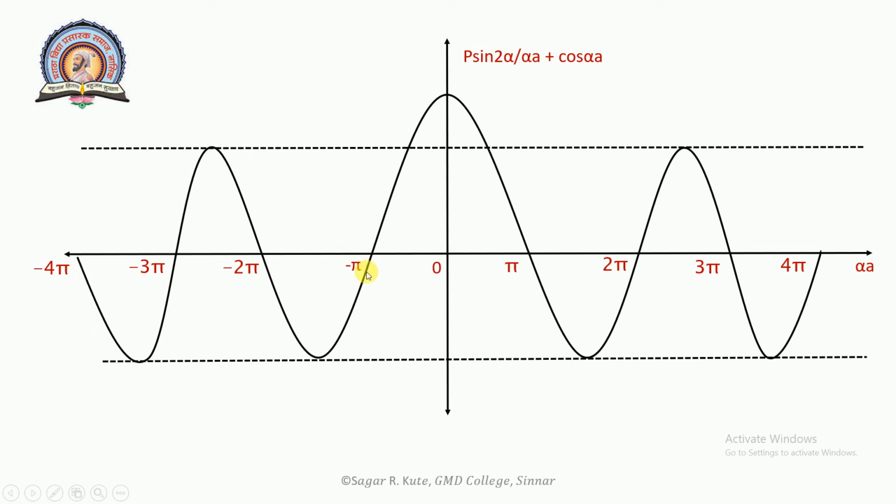The solution of the wave function exists only when equation 15 is satisfied. Cos k a lies between +1 and -1, so the left hand side of equation 15 takes only those values which lie between +1 and -1. Those values of alpha a represent a wave-like solution. Only those values are allowed; the other values of alpha a are not allowed. The following conclusions may be drawn from the graph.